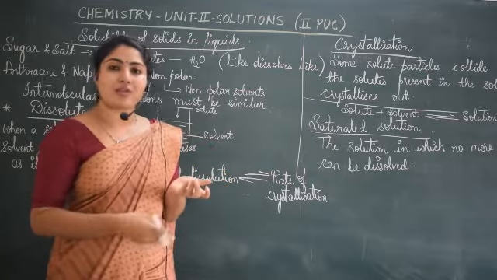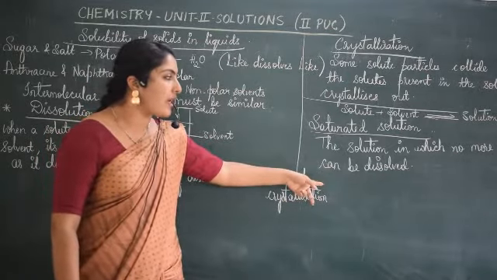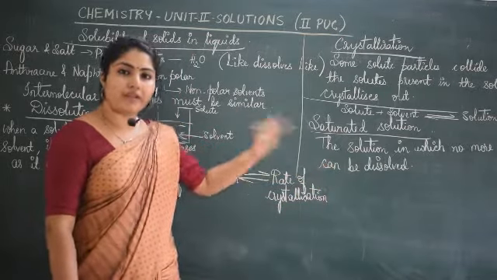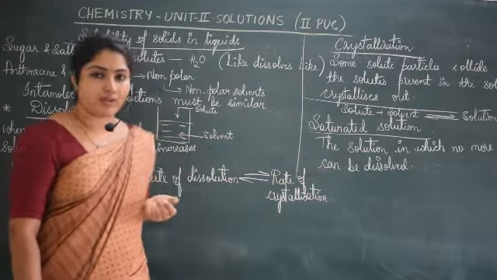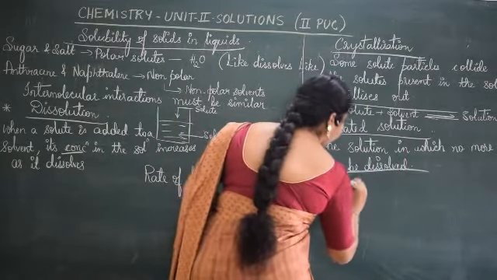Then what is an unsaturated solution? Opposite of this. Unsaturated solutions are those in which further solute can be dissolved. Clear? So what is an unsaturated solution?